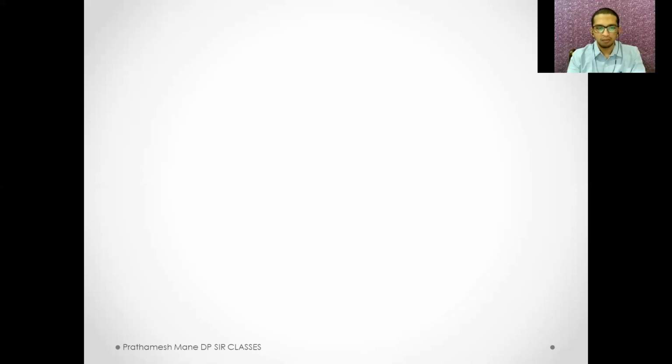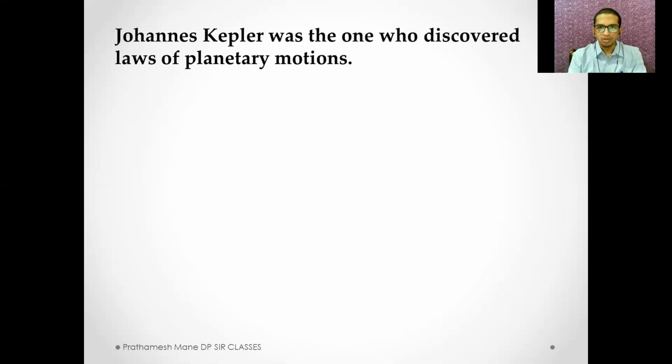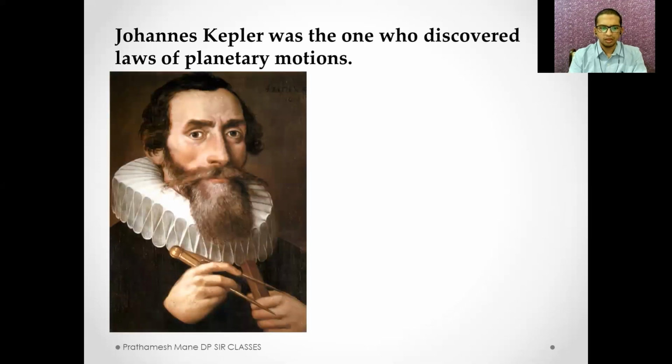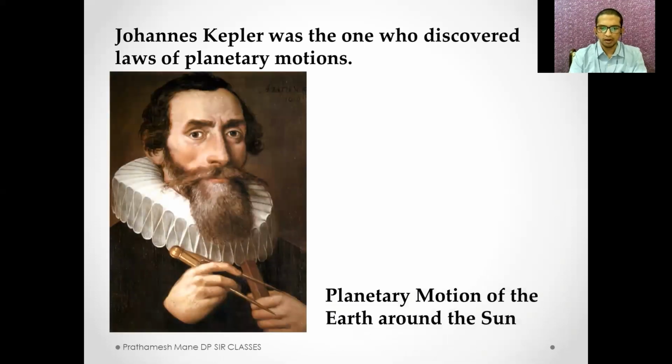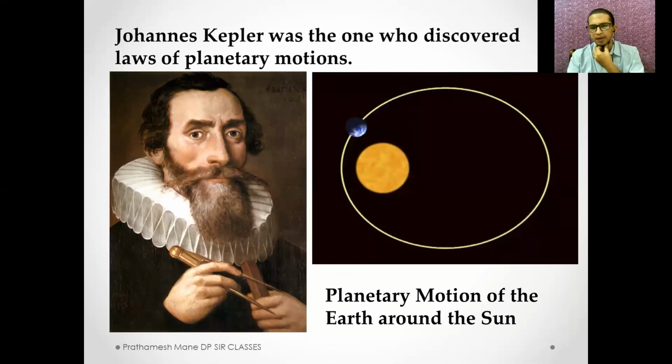So Johannes Kepler was the one who discovered the planetary laws of motion. This is Johannes Kepler. This is a simple representation of the planetary motion of the Earth around the Sun. Now, guys, what is planetary motion? Planetary motion is nothing but the motion of a planet around a star.